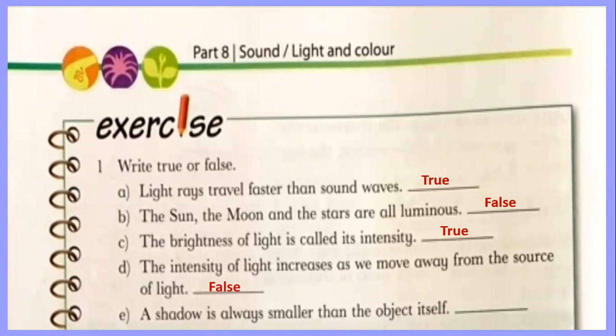A shadow is always smaller than the object itself. It's always smaller? No, sometimes it's the same or sometimes it's bigger. So it's also a false statement. Do it in your books and learn it carefully.